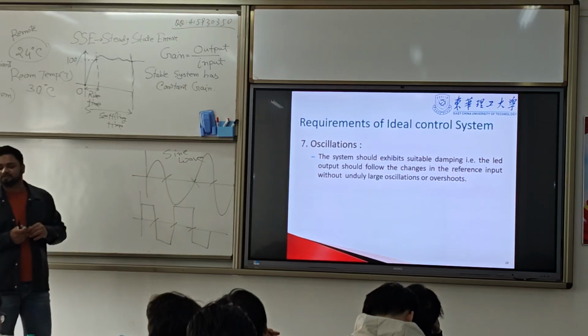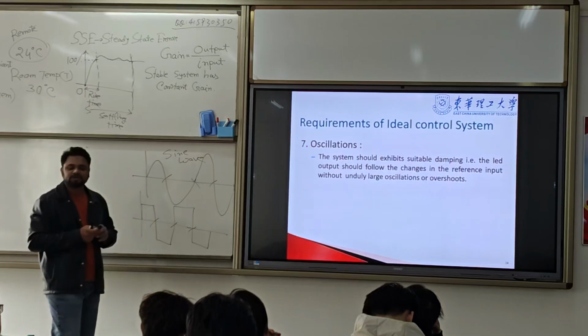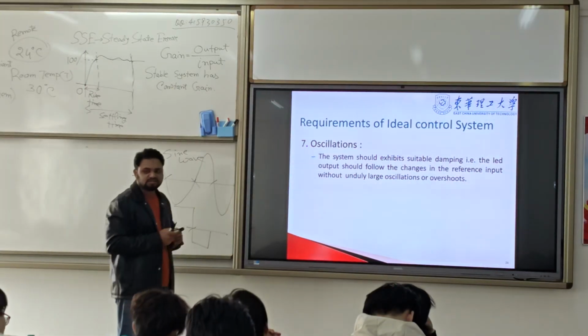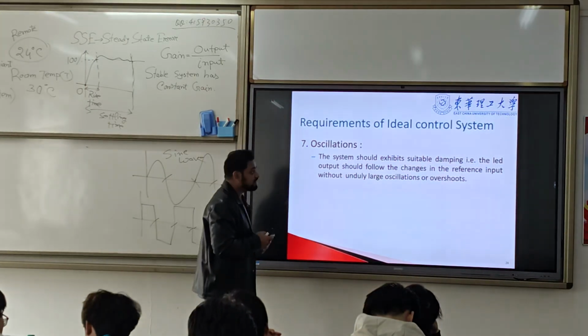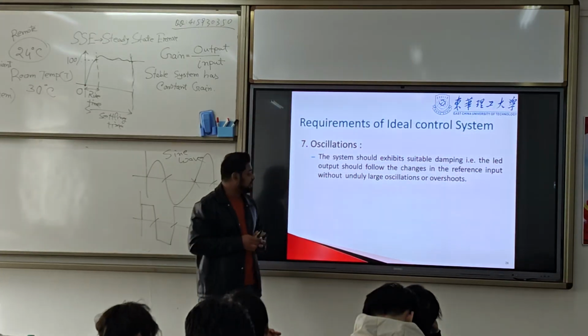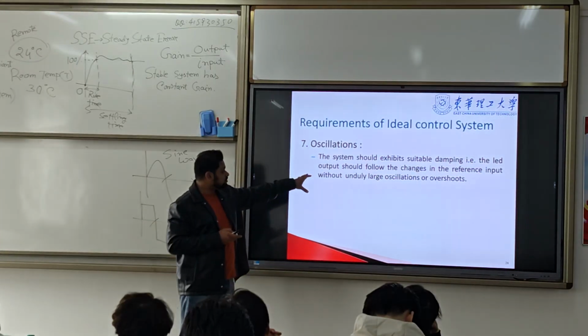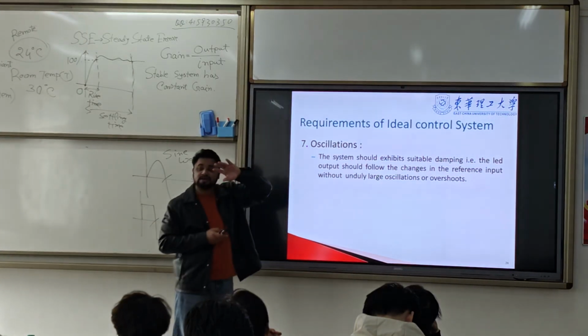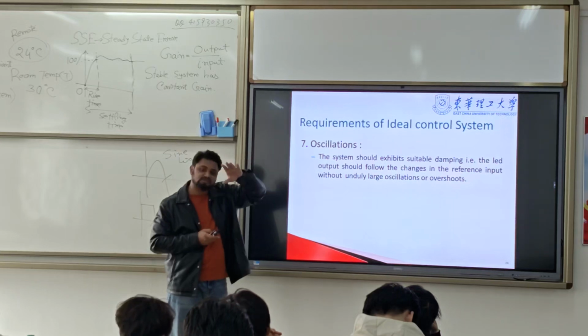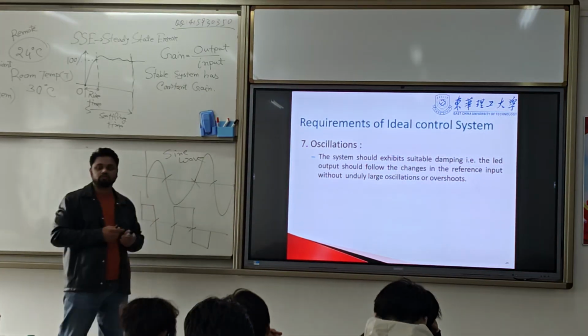Oscillations mostly happen because of damping. Damping we will talk about in first order and second order systems. In the second order system there is oscillation, damping, and in the damping system we have different types of oscillations. The output oscillation needs to follow the input, with no overshoot.